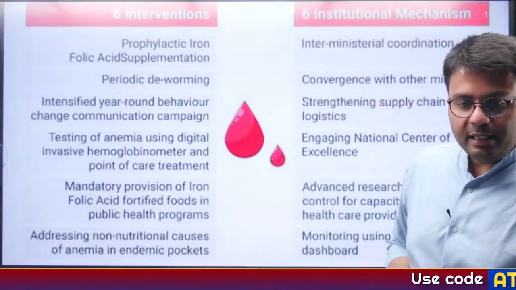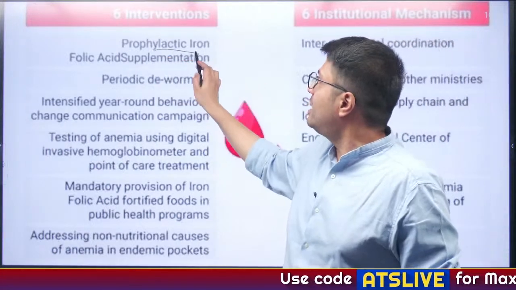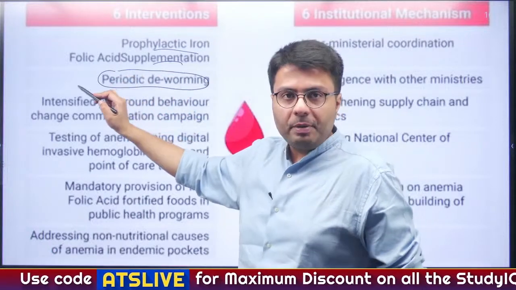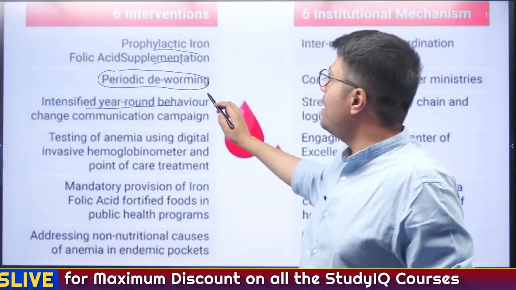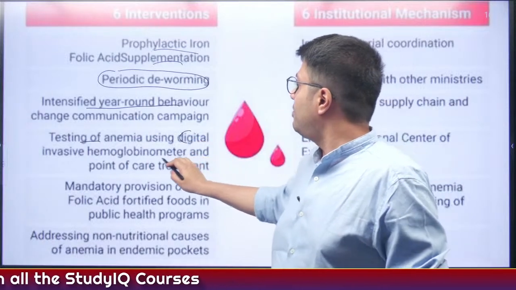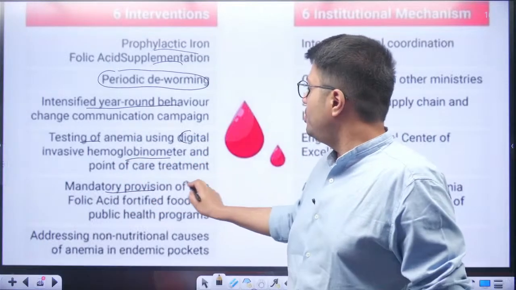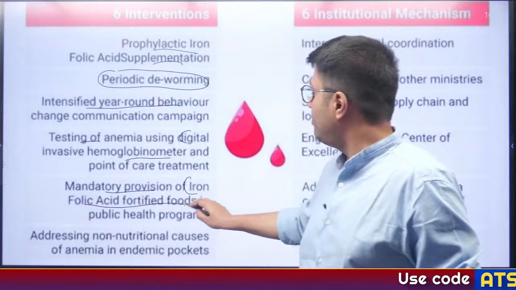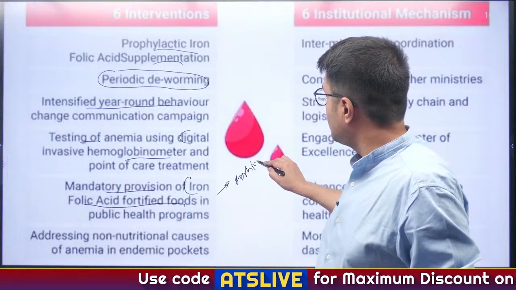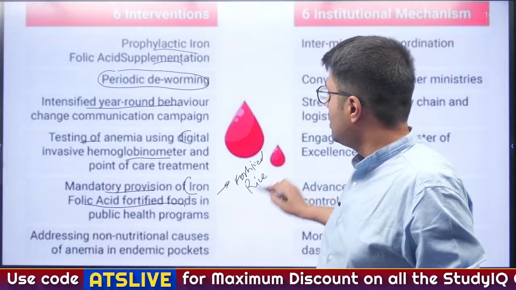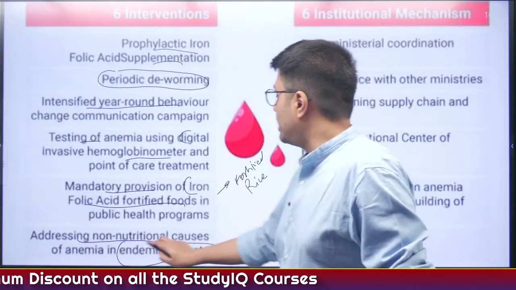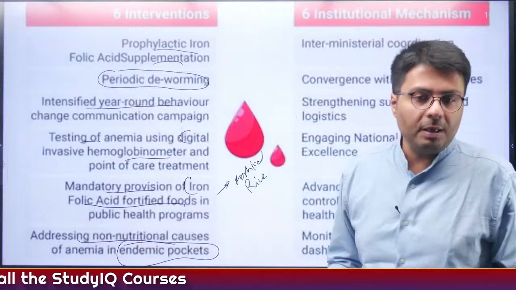Now, what are the 6 interventions that have been planned by the government? Prophylactic iron and folic acid supplements, periodic deworming that should happen in children, an intensified year-round behavior change communication campaign, testing of anemia using digital non-invasive hemoglobinometer, and mandatory provisions for iron and folic acid fortified foods. For that, the government has come up with fortified rice. And addressing non-nutritional causes of anemia in endemic pockets. So these are the 6 interventions that have been planned by the government.